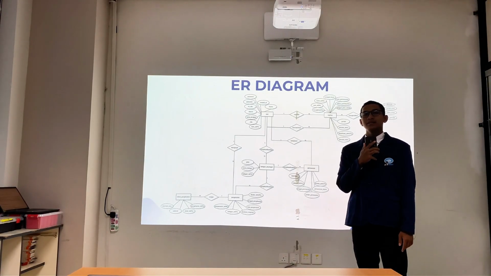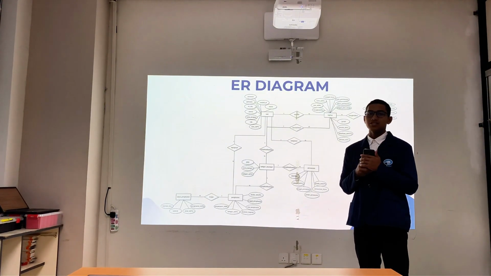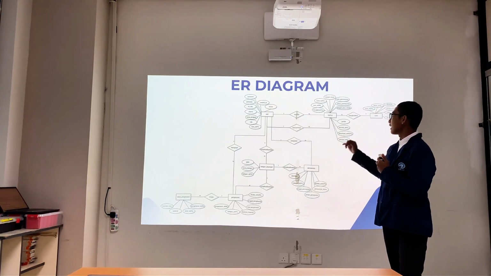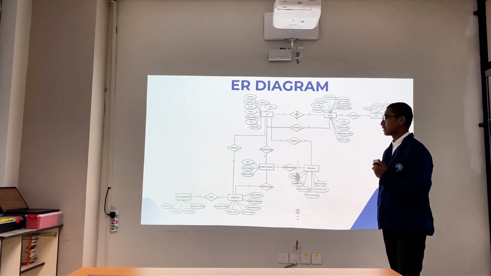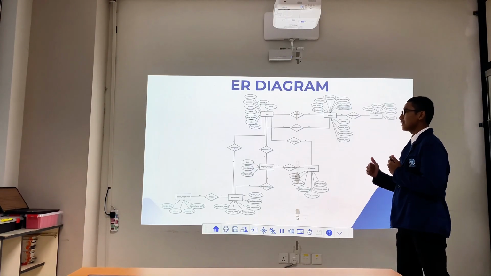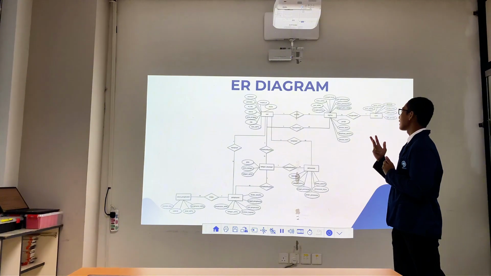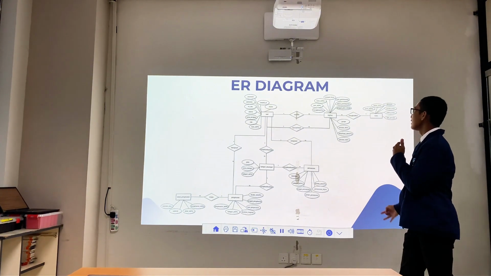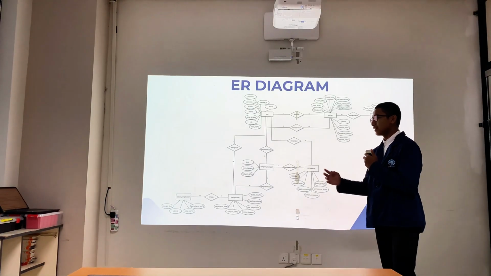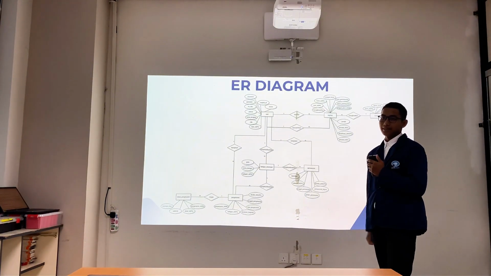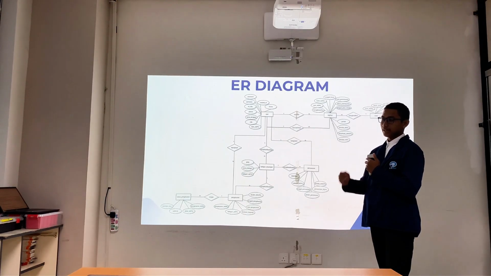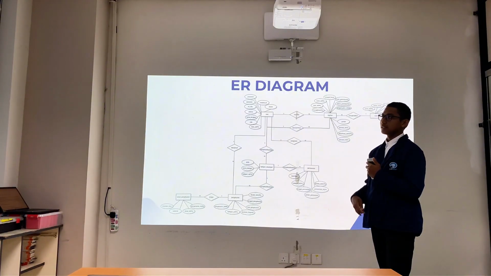Good night, everyone. My name is Danu. Today, I will present our ER diagram of our database. This ER diagram shows all the related entities to each other. It includes fees, user, income, expense, and category. Each table is connected by key relationships to make sure the data is consistent and has integrity. This design allows data management to be more efficient and accurate, and makes report generation more accurate.